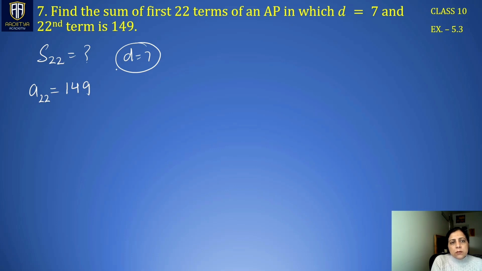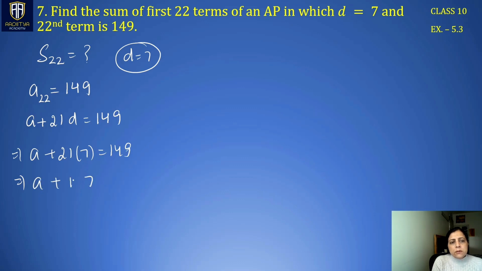So from this information we can write a22 as a plus 21d, which is 149. First term is not known to us, but d is given. So a can be found from here. 21 times 7 is 147. So we can write this as a plus 147 is 149. a is 149 minus 147. So a becomes 2. Right?